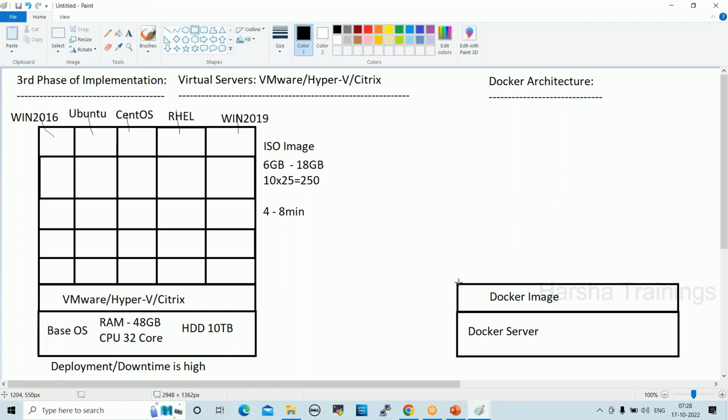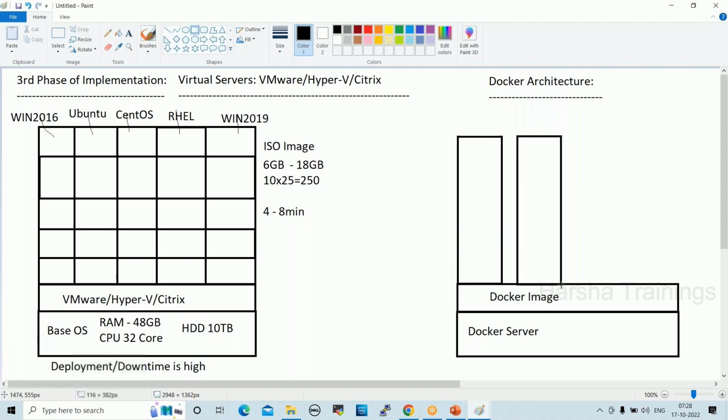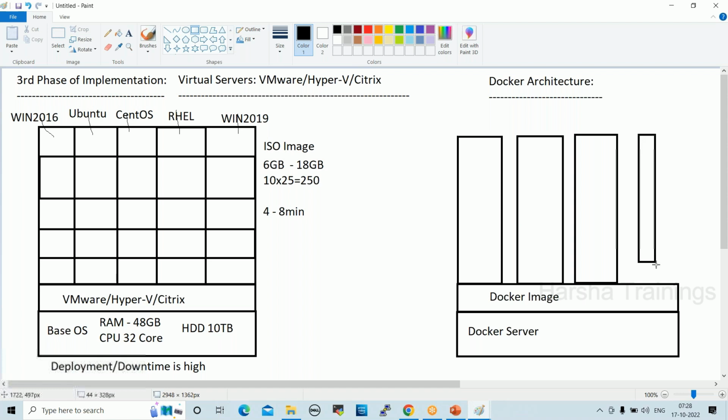Anyone having an idea? What is a container, in general? Runtime environment. Okay, runtime environment.